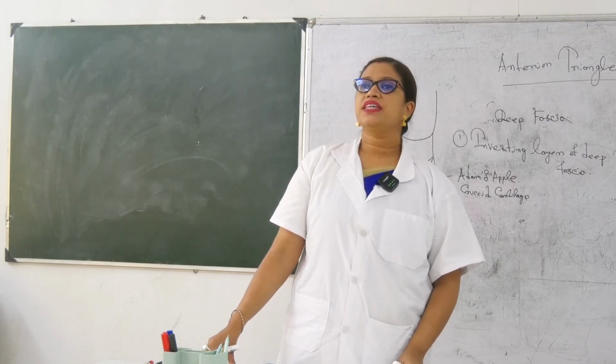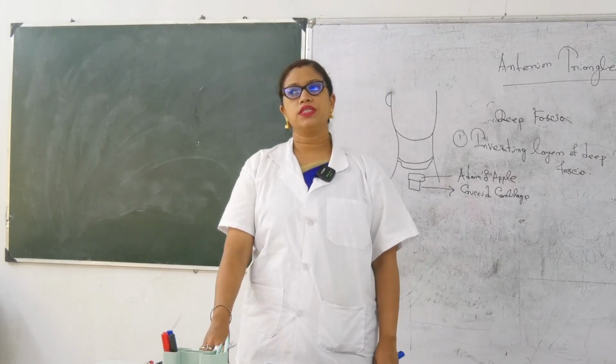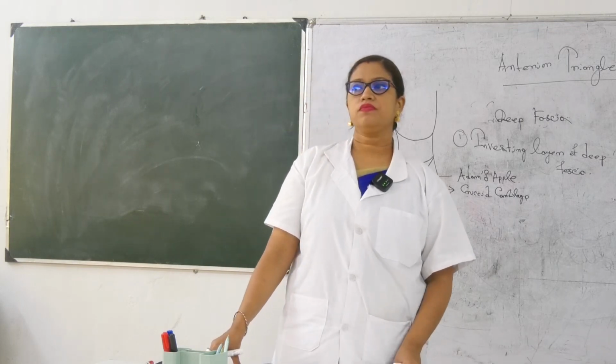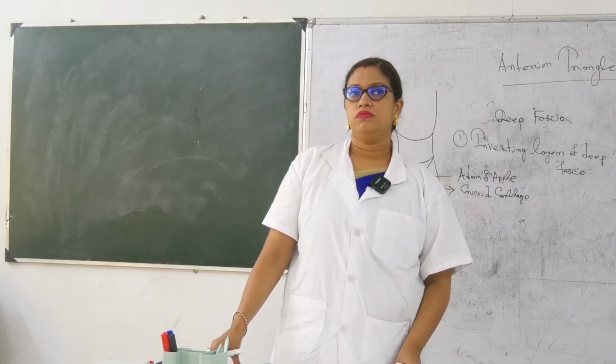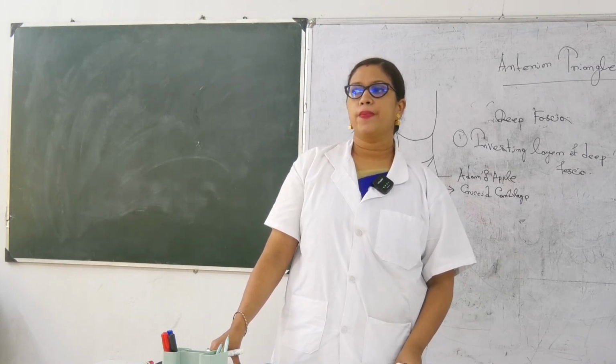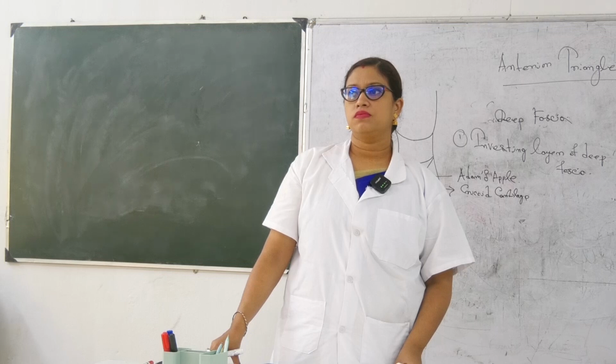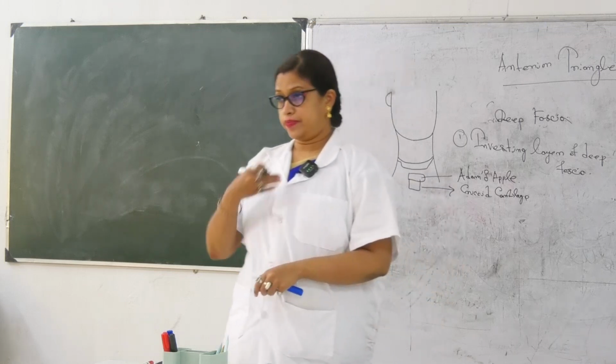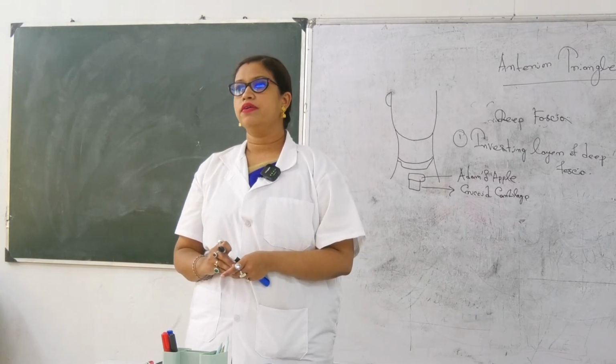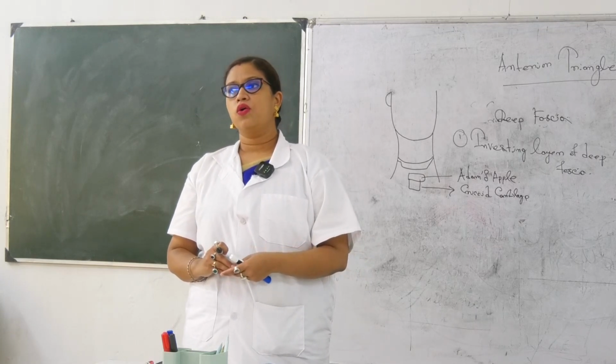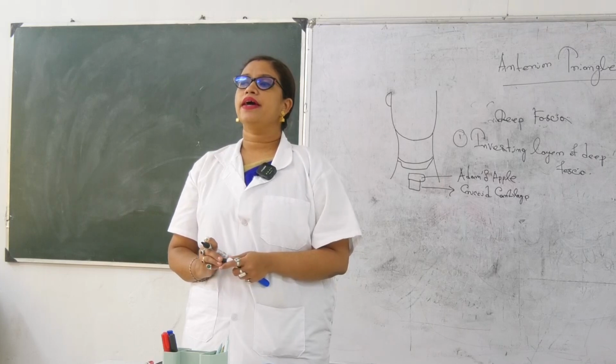Okay, and which are the things you will get over the infrahyoid region? Deep structure. What will the deep structure be? The trachea you will get. Okay, and additionally there are two branches.